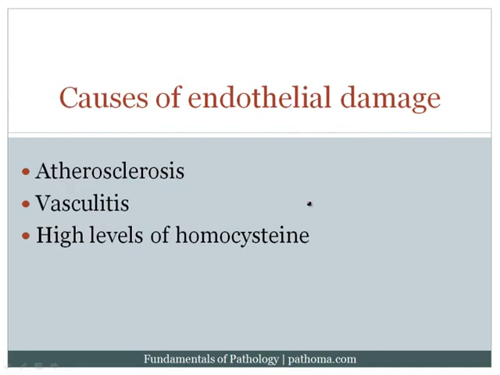And some examples of endothelial damage include atherosclerosis. When there is atherosclerosis, that results in endothelial damage, and recall that atherosclerosis is a major risk factor for the development of thrombosis. Vasculitis, when patients get vasculitis, they get damage to the endothelium, and that can also increase the risk for thrombosis, and we'll hear more about that when we do the blood vessel lecture.